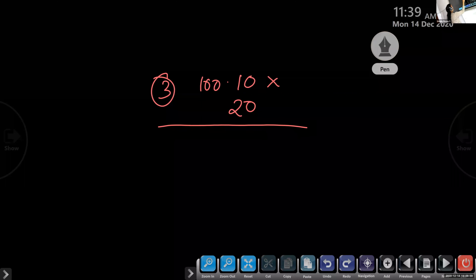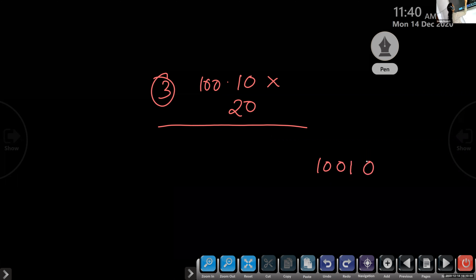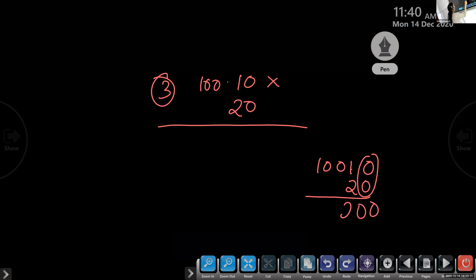So how can we do 100.10 times 20? Here it is 20. So children, you can place these 20 here, then multiply by 2. 2 into 1 is 2, 2 into 0 is 0, again 2 into 0 is 0, 2 into 1 is 2. Then please check how many decimals are after the point.